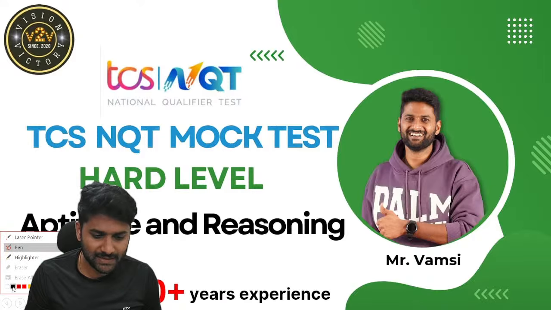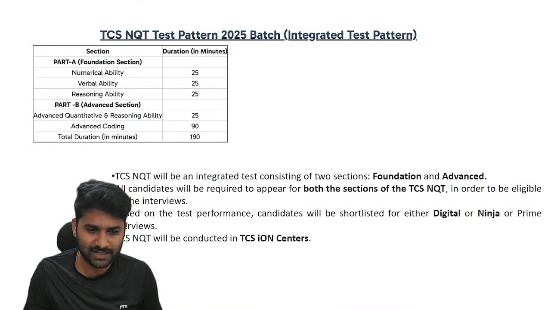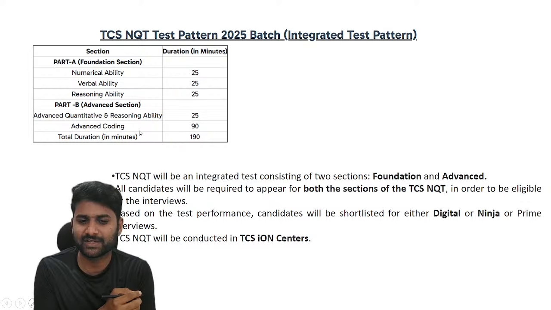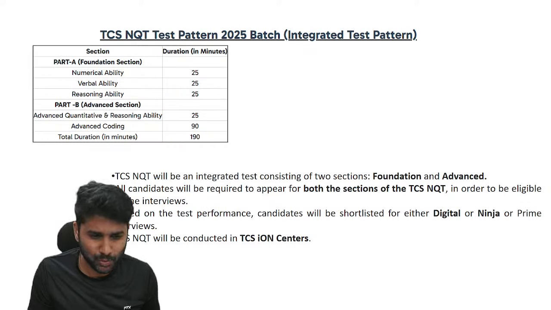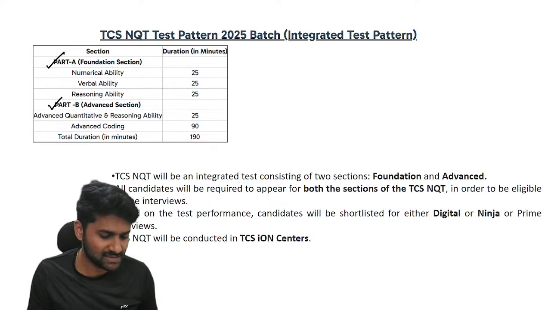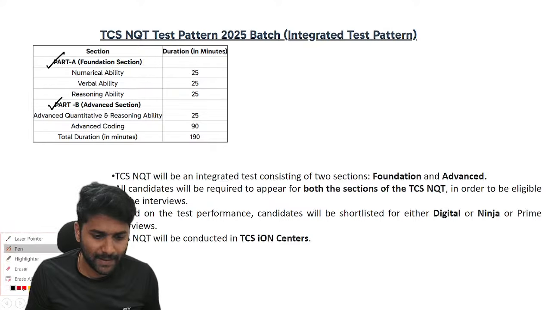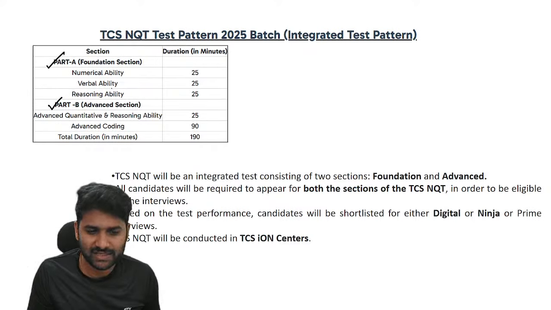First, to understand the pattern, let's check the TCS NQT test pattern for the 2025 batch. There are two parts. Part A is the foundation section and Part B is the advanced section. Part A is again divided into three sections: numerical ability, verbal ability, and reasoning ability.